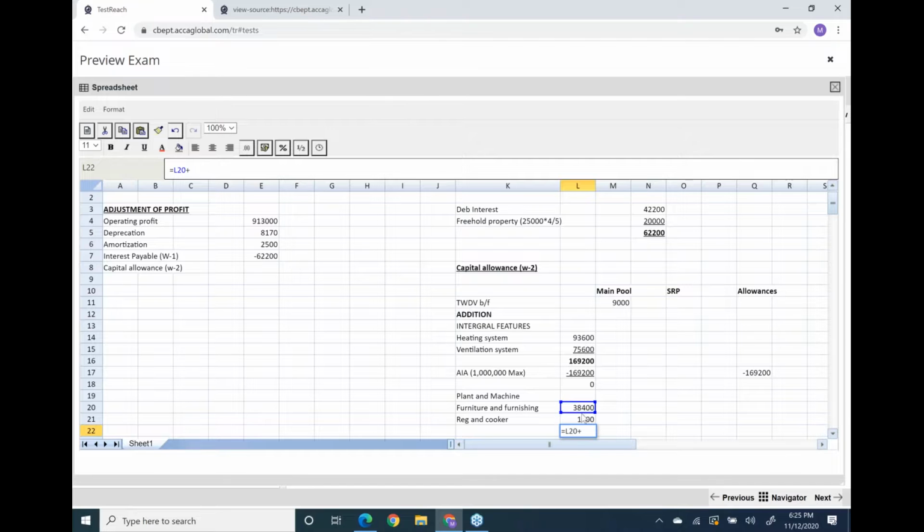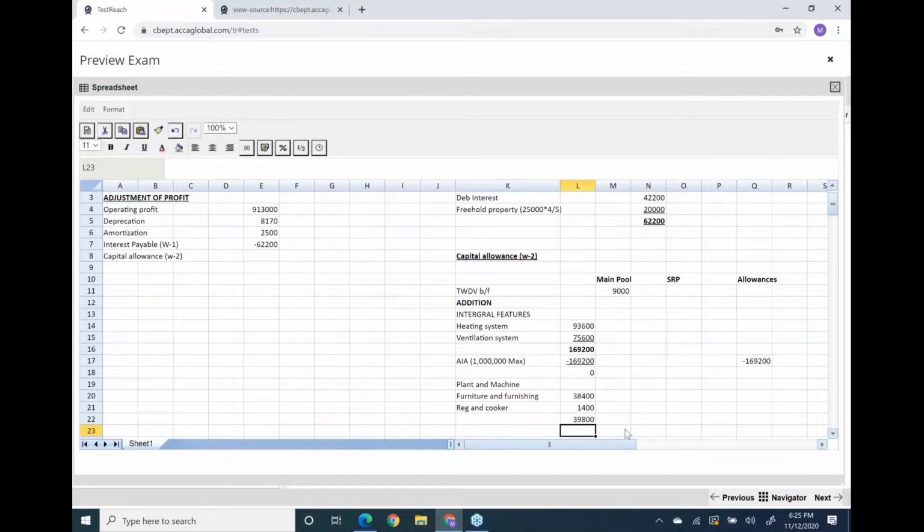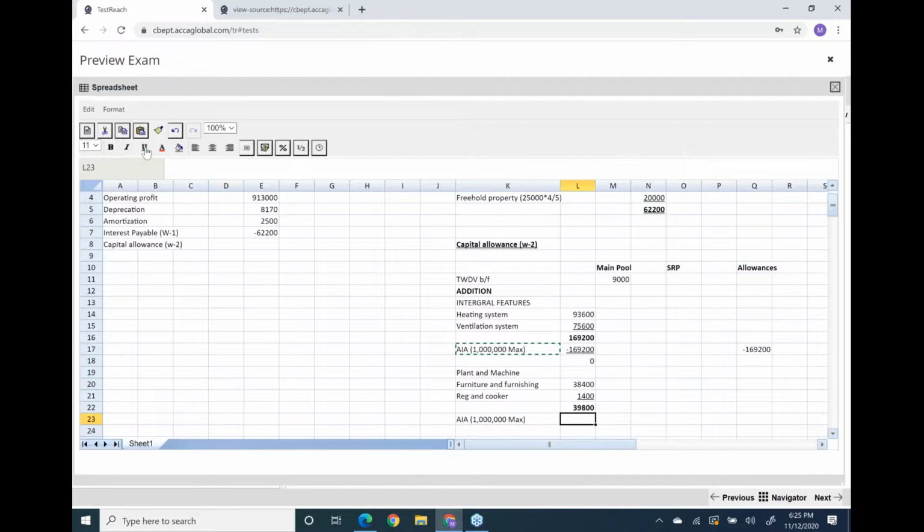So the total came out to be, I think, 39,800. We still have a big quantity of AIA available, so easily this will also go in the allowance column.